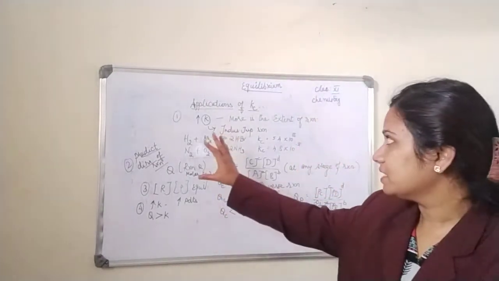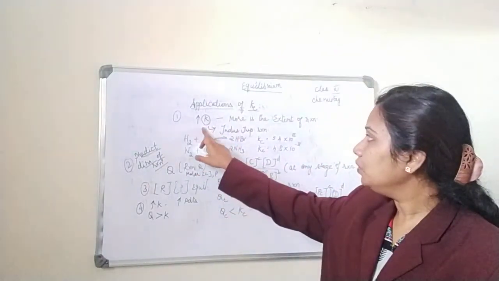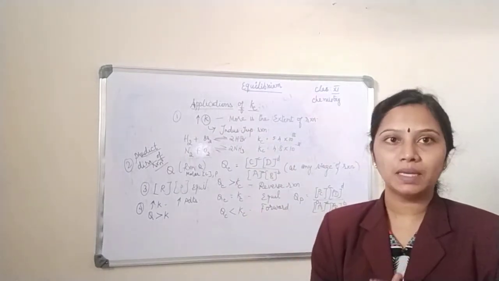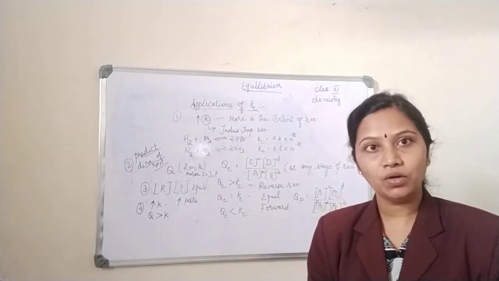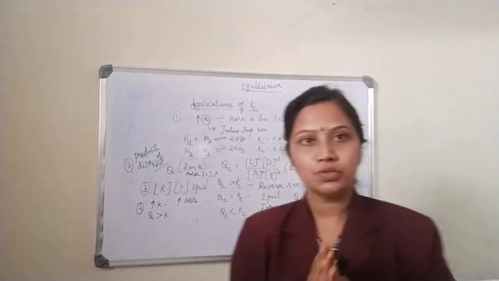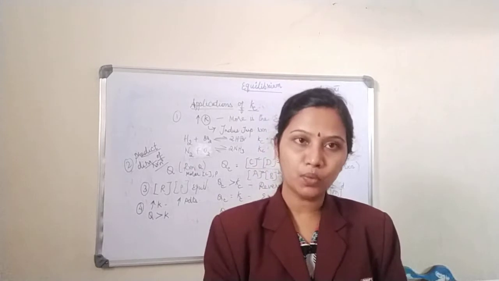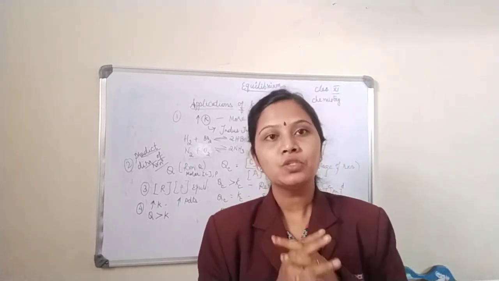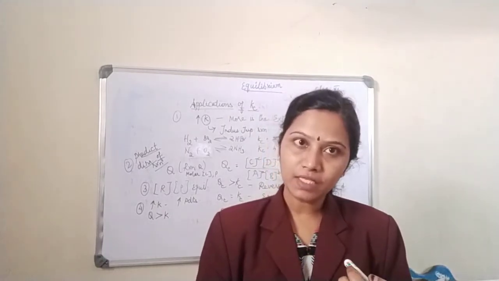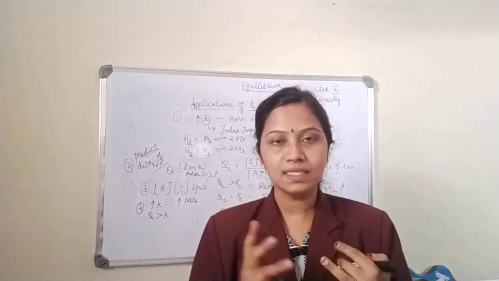So what is the first application? If the value of K is more, then we have some industrial application for that reaction. Why? Because if the value of K is more, then the extent of reaction is also more. The extent to which the reaction proceeds will also be more. So the first application of Kc: if the value of K is more, then the extent of the reaction is also more.